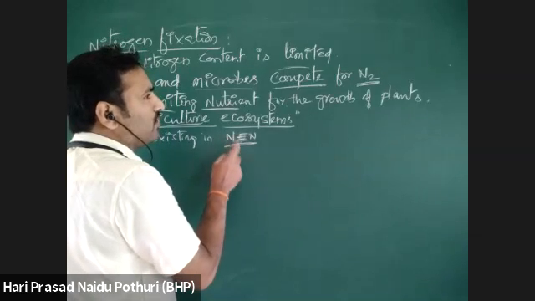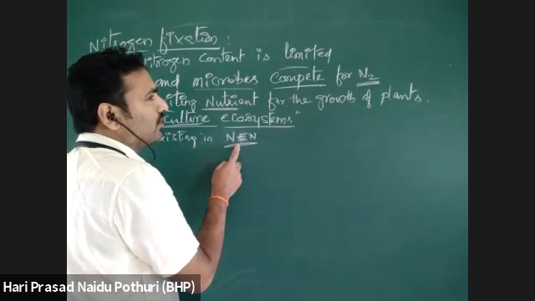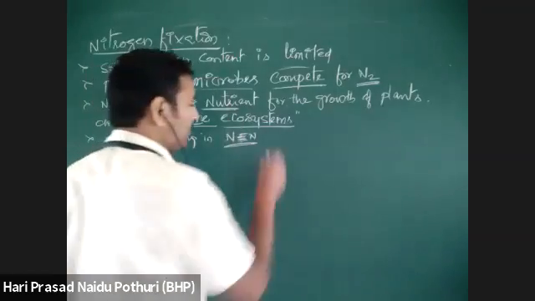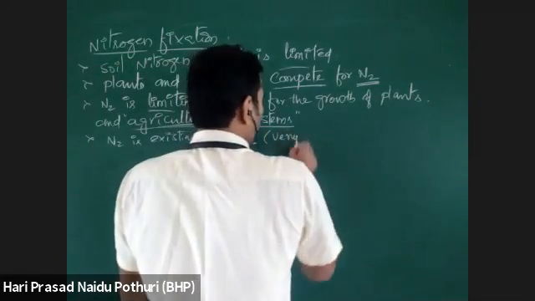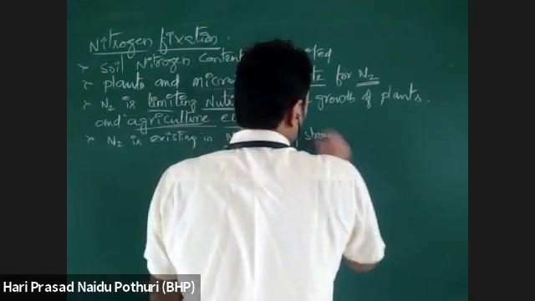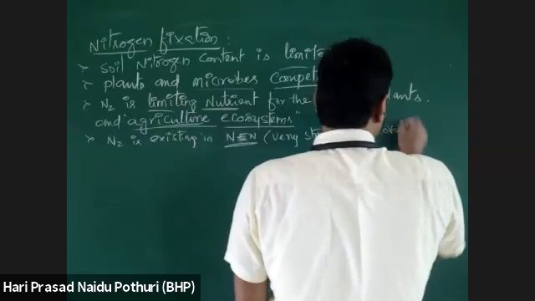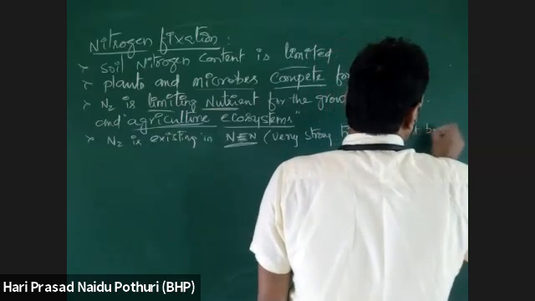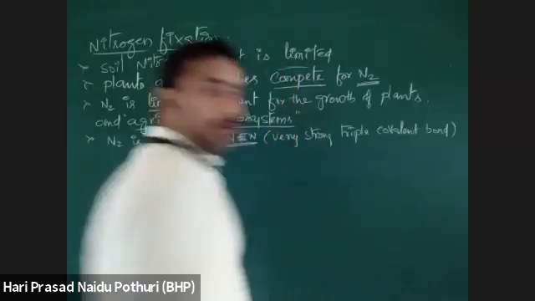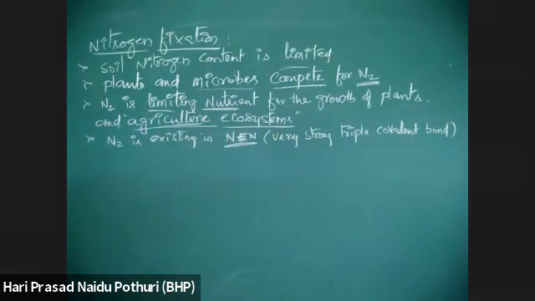Which type of bond is present here? Covalent bond. Yes. A very strong triple covalent bond is present between the nitrogen atoms in the nitrogen molecule.